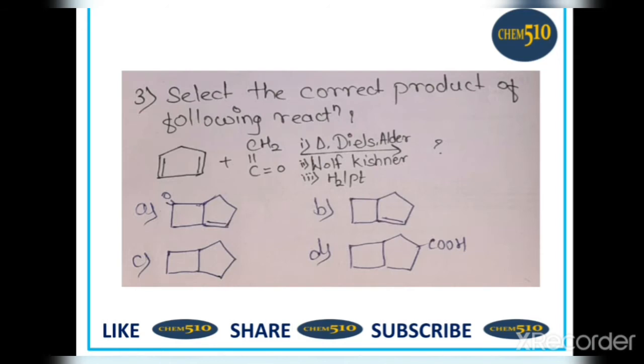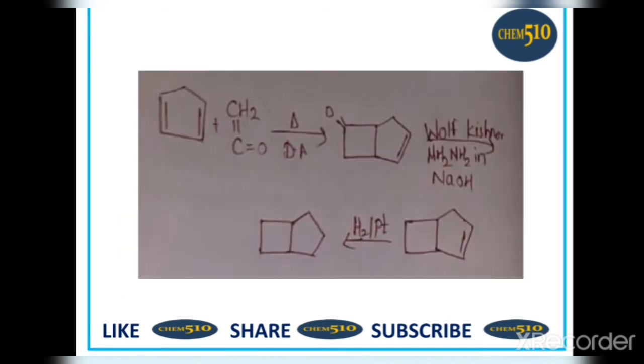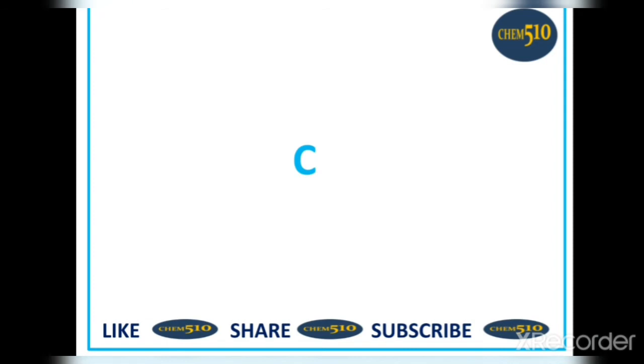3. Select the correct product of the following reaction. Here the reaction is given, which is Diels-Alder, Wolff-Kishner and H2/Pt. So we will see the mechanism. Firstly, CH2=CO is added to pentadiene. Then Wolff-Kishner reduction is done here, and removal of oxygen takes place, and on adding H2/Pt, removal of the double bond takes place. So option C is correct.